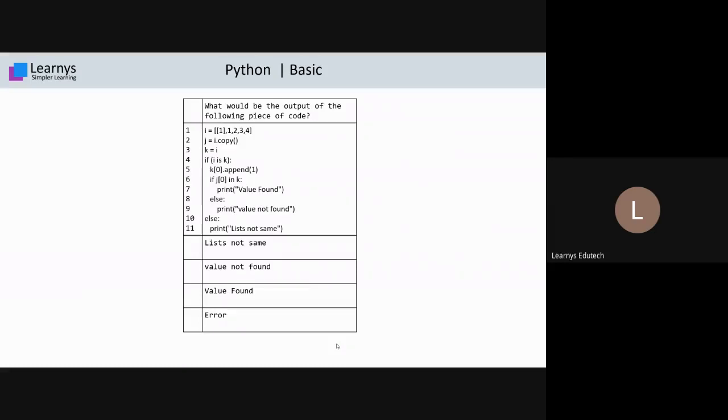Sir, students are saying B and C. Actually, there's a fluctuation between B and C, but I got only a few responses. Let's wait for 10 to 15 seconds. Yes, students, all.